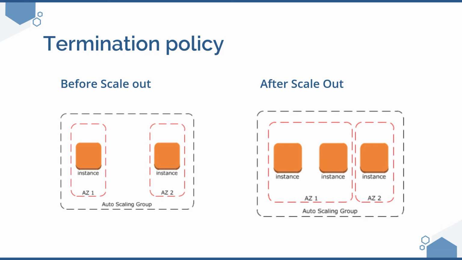Why? Because if it deletes the instance in availability zone 2, and in case of a natural disaster or any reason availability zone 1 goes for a toss, then all your data will be wiped out. So to protect your data, it will always keep a balance. If there is more than one instance, it will always create those instances in different availability zones. For that purpose, it will delete one of the instances in availability zone 1. Now, in availability zone 1 you already have 2 instances. So how will it decide which instance to delete?